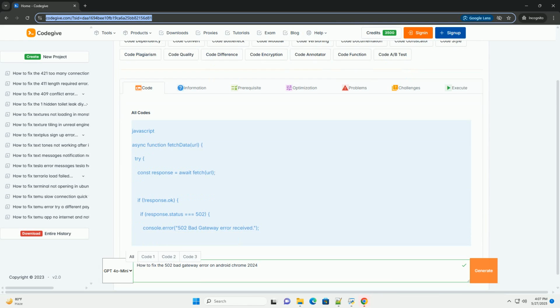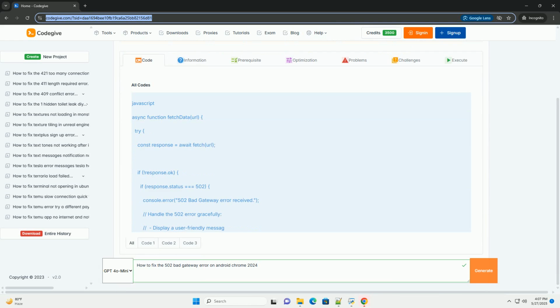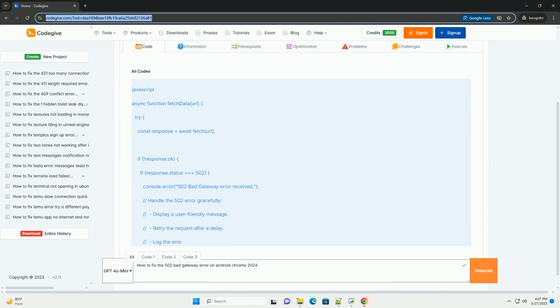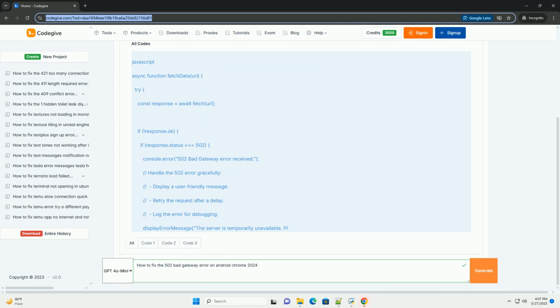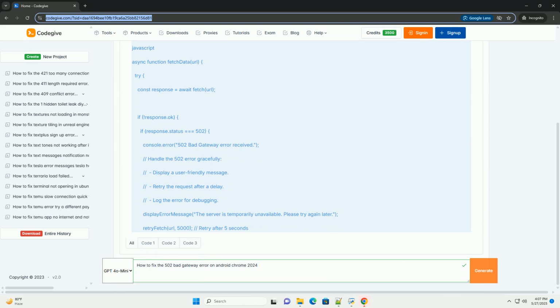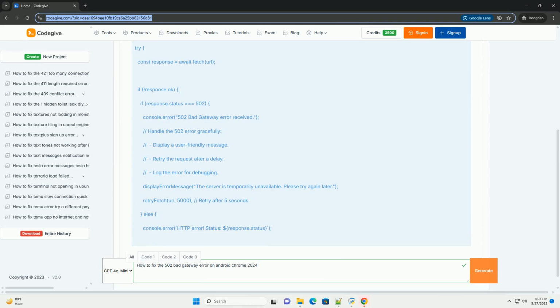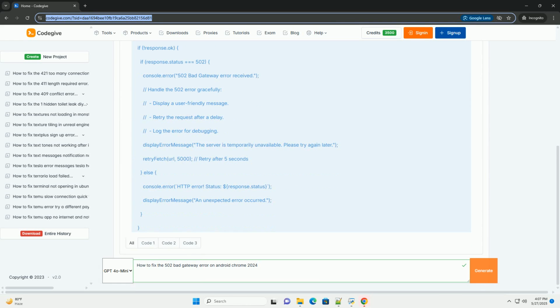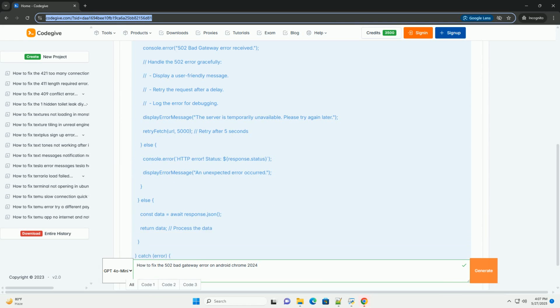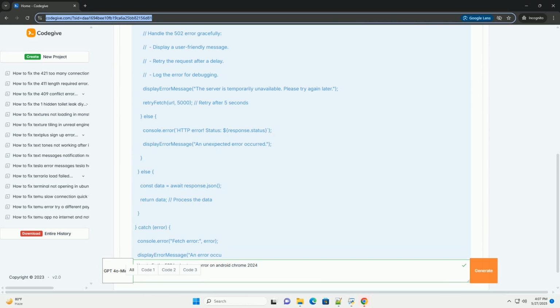Okay, let's dive deep into fixing the 502 bad gateway error on Android Chrome in 2024. This is a frustrating error, but understanding its causes and applying systematic troubleshooting steps can usually resolve it. Understanding the 502 bad gateway error.